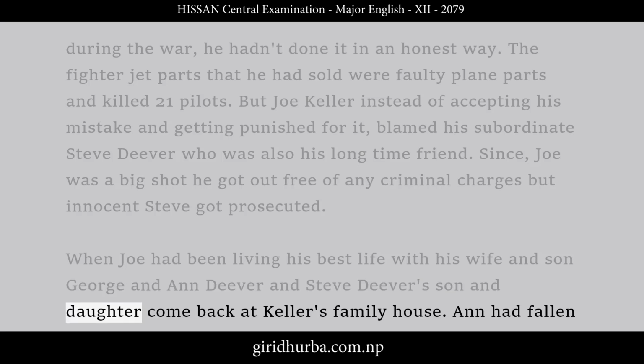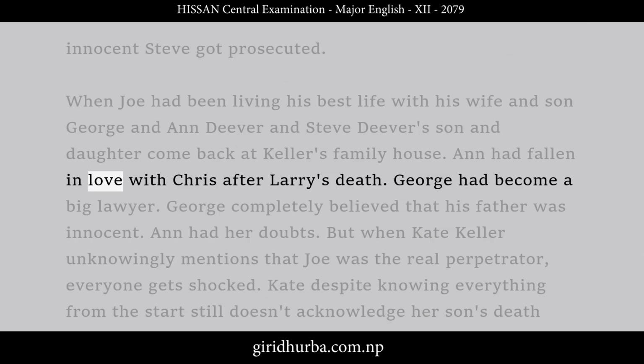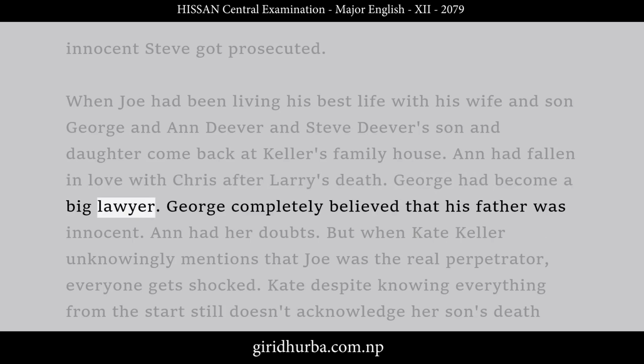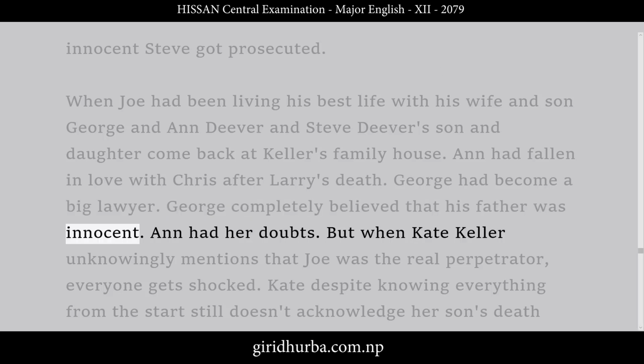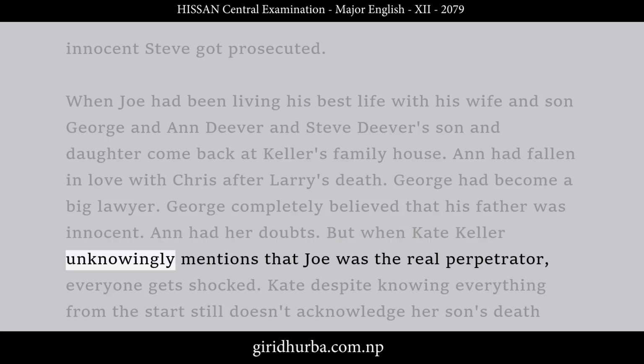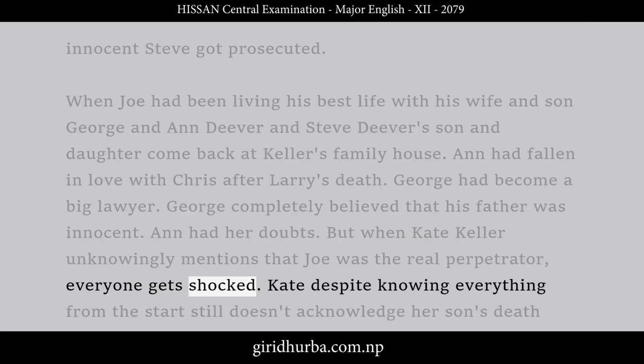Joe had been living his best life with his wife and son, when Steve Deaver's son and daughter come back to Keller's family house, and the daughter had fallen in love with Chris after Larry's death. George had become a big lawyer. George completely believed that his father was innocent, but had his doubts. But when Kate Keller unknowingly mentions that Joe was the real perpetrator, everyone gets shocked.